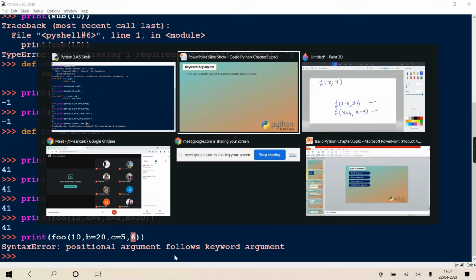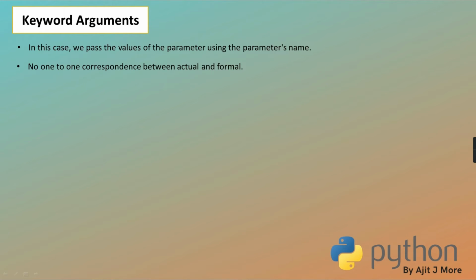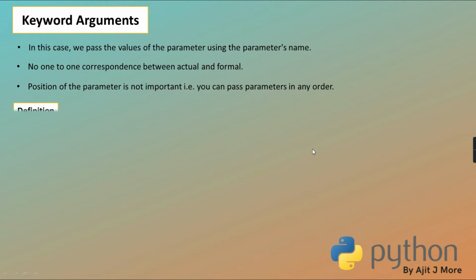Okay, so this point also I hope you have understood clearly. See, in the case of keyword arguments, there is no 1:1 correspondence between the actual and the formal. Why? Because the peculiarity is that at the time of the call, you're not only giving the value of the parameter, you're also associating it with the parameter name. As the parameter name is also mentioned, that value will be taken for that parameter only, and therefore order doesn't matter. The position of the parameter is not important. That is, you can pass parameters in any order.